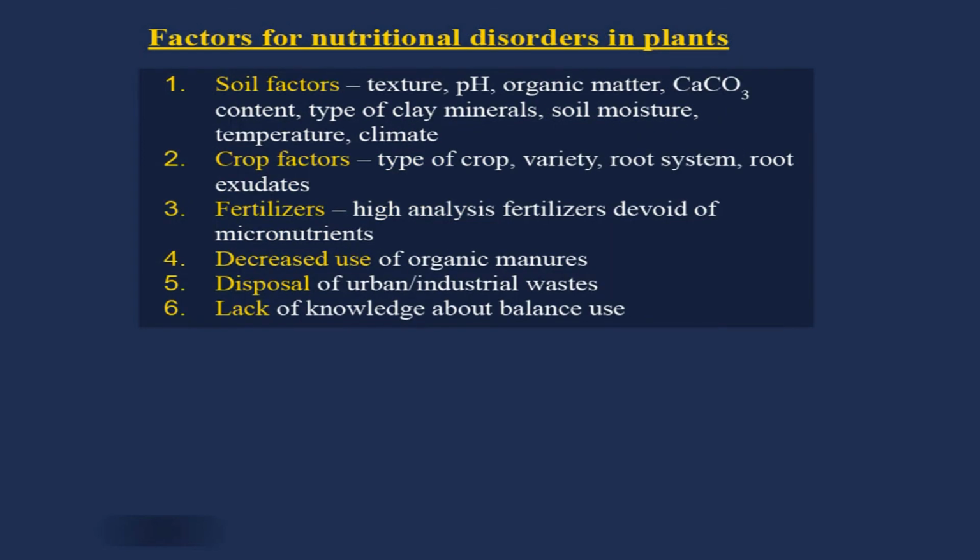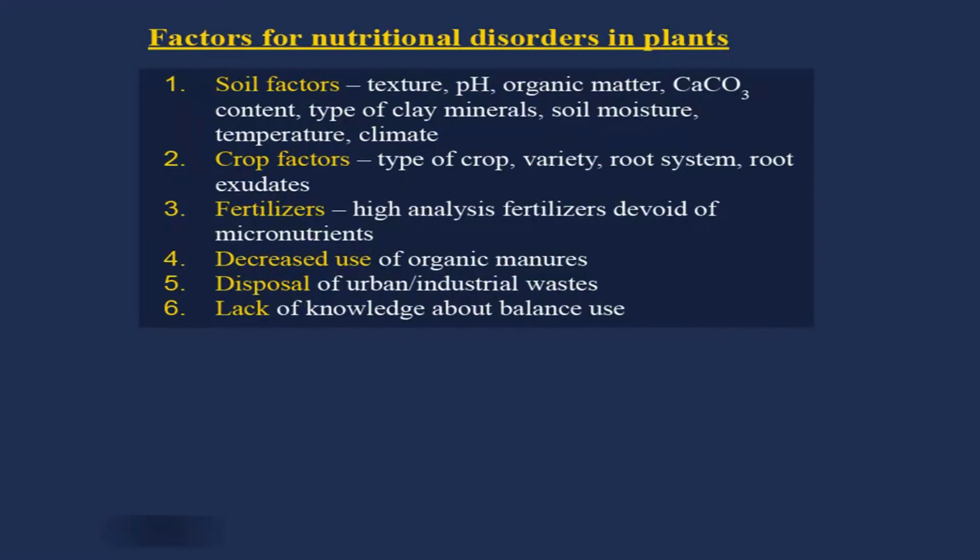Now, factors for nutritional disorders in plants. Definitely two kinds of disorders are there. One may be due to deficiency and the other may be due to toxicity related to plant nutrients. And these disorders are required to be managed well by the farmers or cultivators. So, we need to discuss all the factors which are responsible for different nutritional disorders. In plants, we find a variety of diseases due to shortage of nutrients. Sometimes due to excess of nutrients, we find problems.